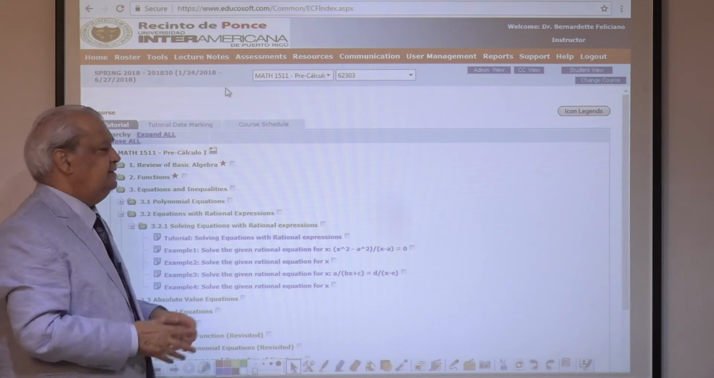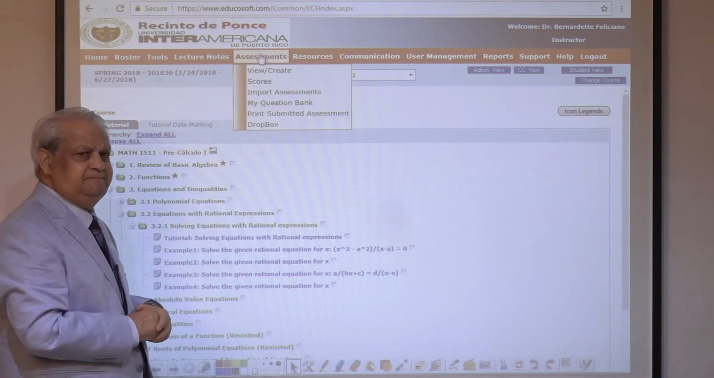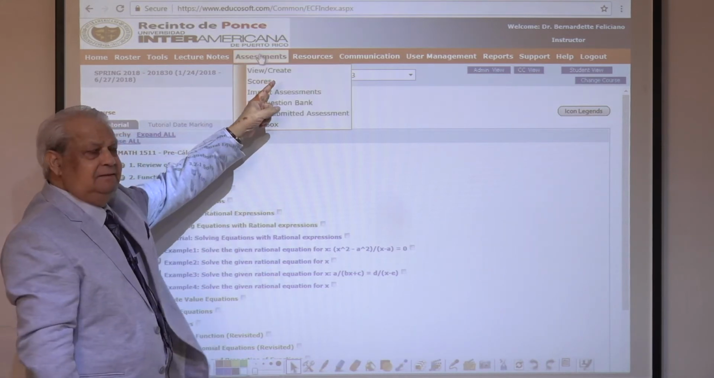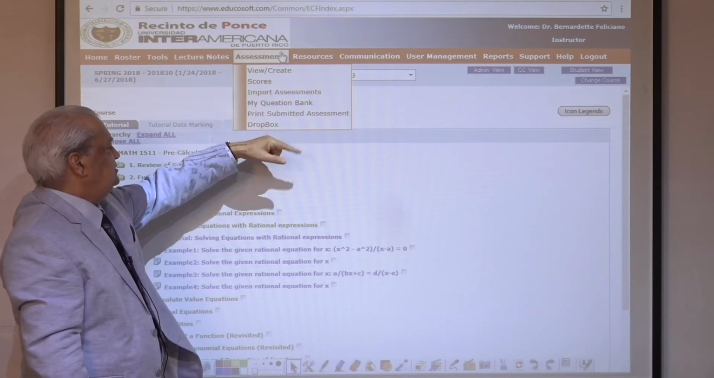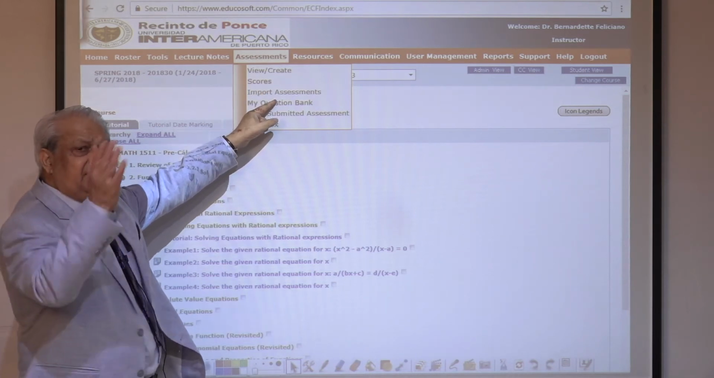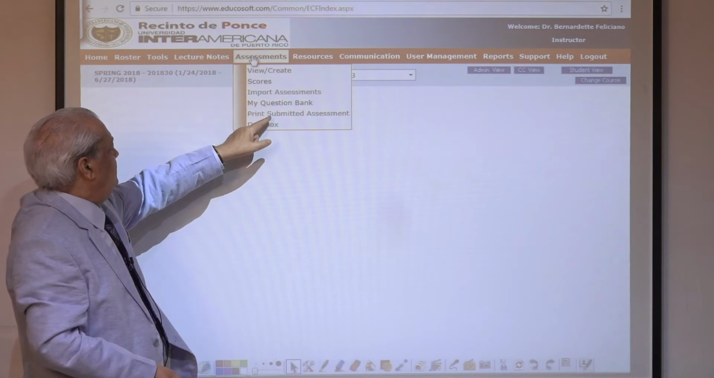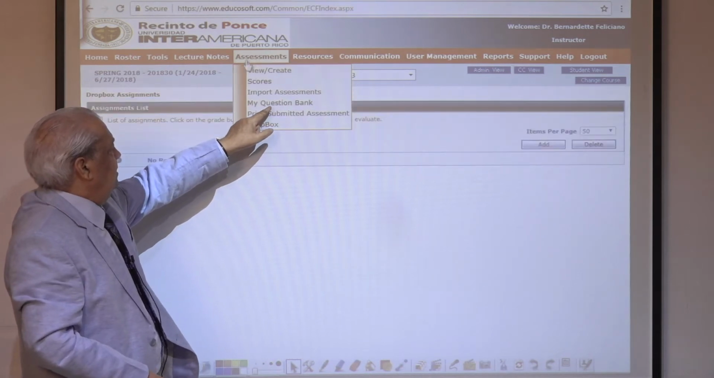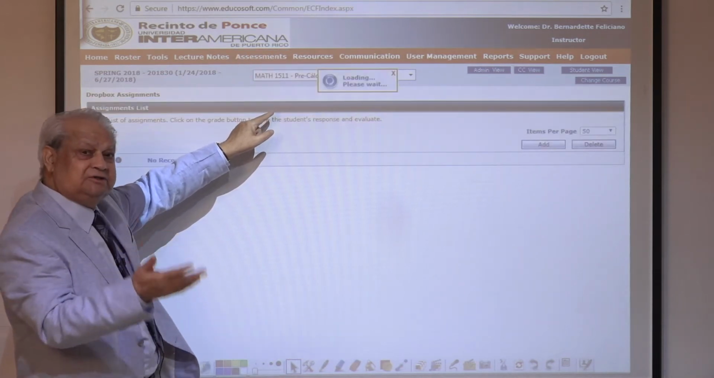Next comes assessment. In assessment, you can view, create, see the scores of the class, import assessment already created or create your own. My question bank, you can add your own questions in the system.